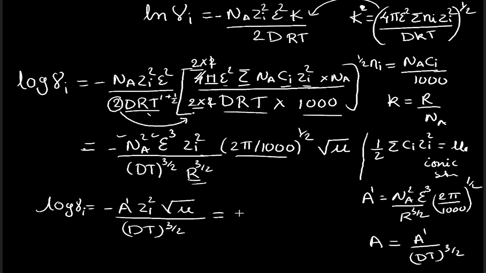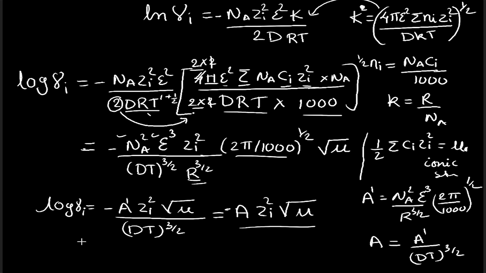Okay, so hence I will be substituting in place of a dash by dt raised to 3 by 2, I will be substituting a zi square under root mu. Okay, this is minus. Okay, so this is the expression, that is log of gamma I is equal to minus a zi square under root of mu. This expression gives us the value of activity coefficient, that is log of gamma I.